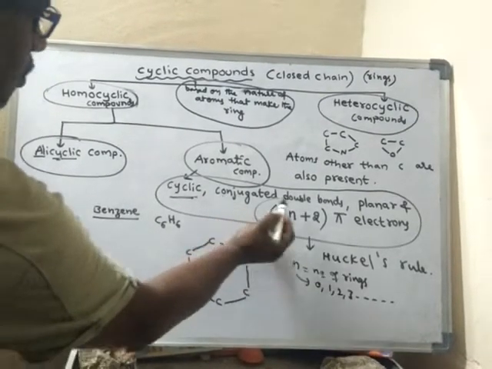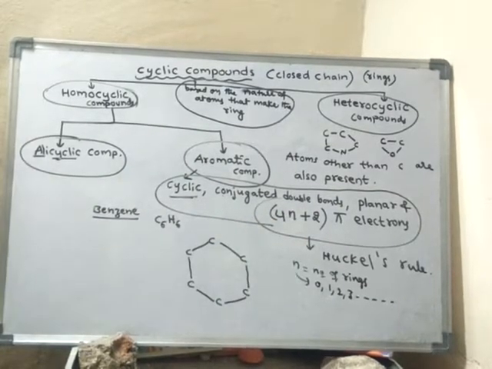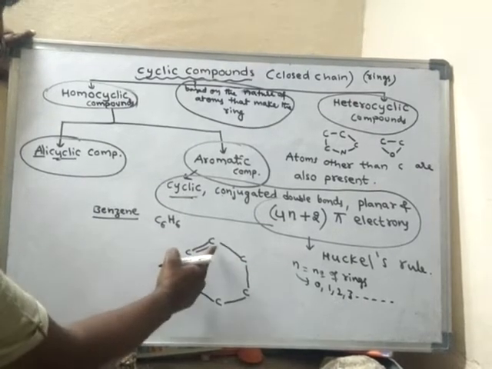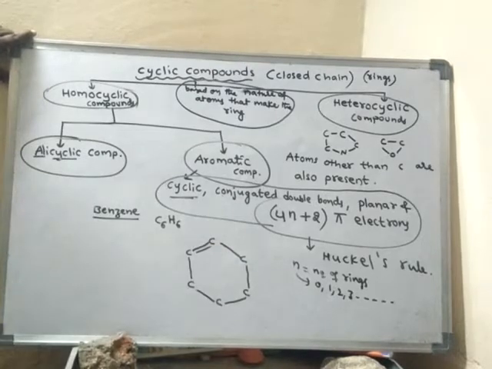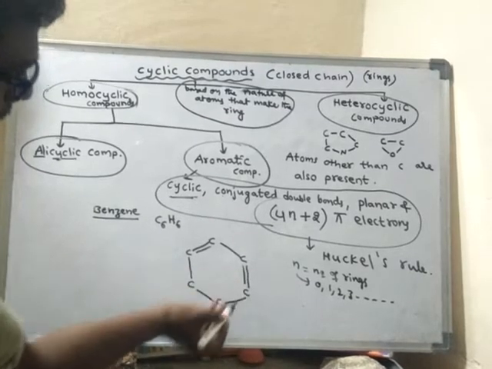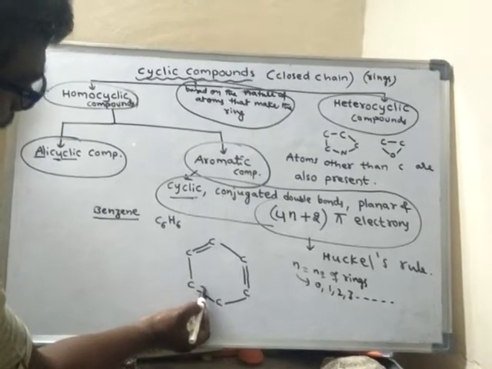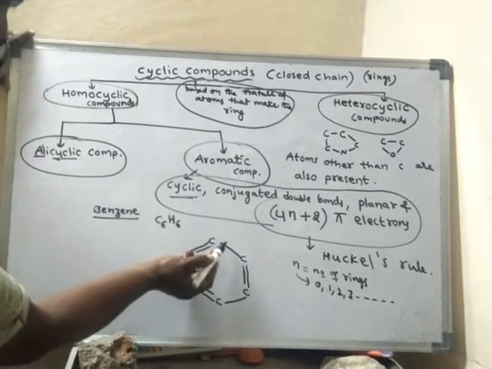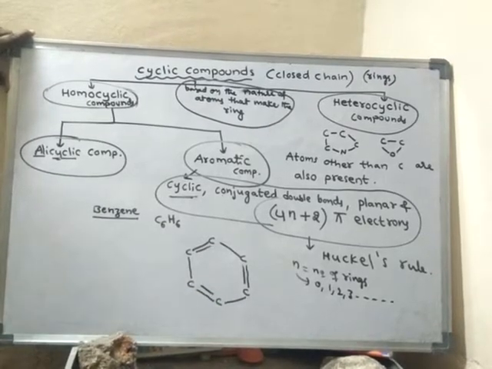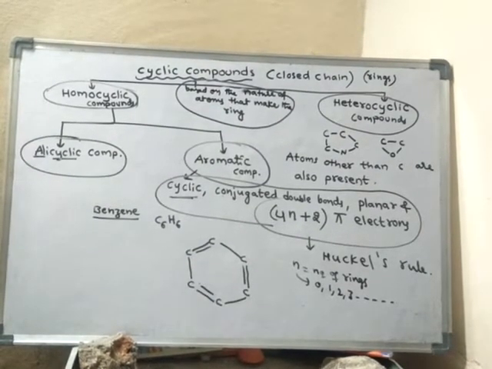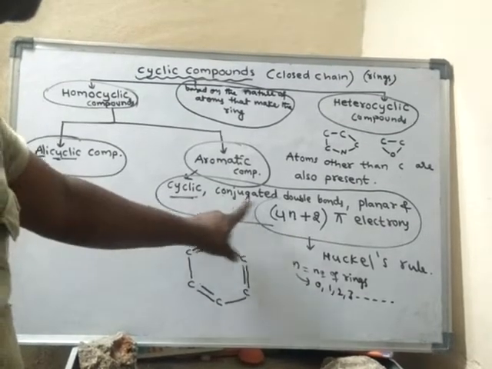Next, conjugated double bond. What is the meaning of conjugated double bond? That means between 2 carbon atoms, if there is a double bond, then between the next 2 carbon atoms there will be only a single bond, and again between the next 2 carbon atoms there will be a double bond, and next single bond and next double bond. That means double bond, single bond, double bond, single bond, double bond, single bond, double bond, like this. That means these double bonds are alternate in position. If the double bonds are present in the alternate positions, then such a system is said to be a conjugated double bond system.